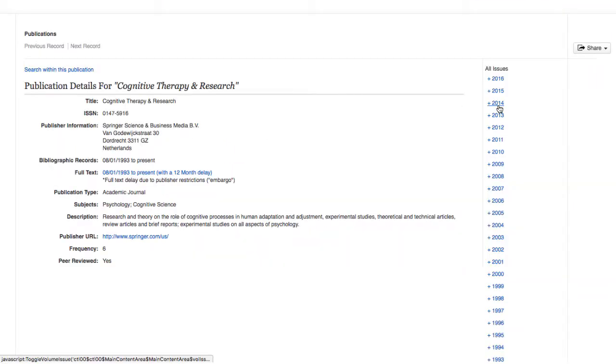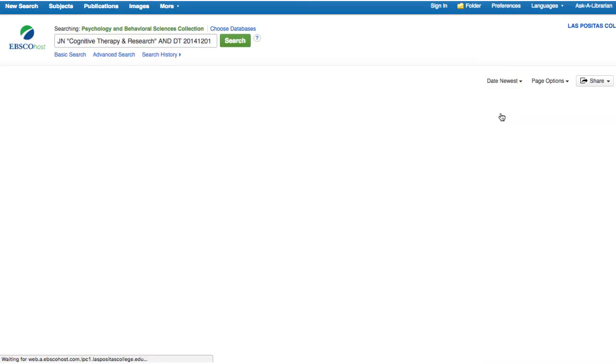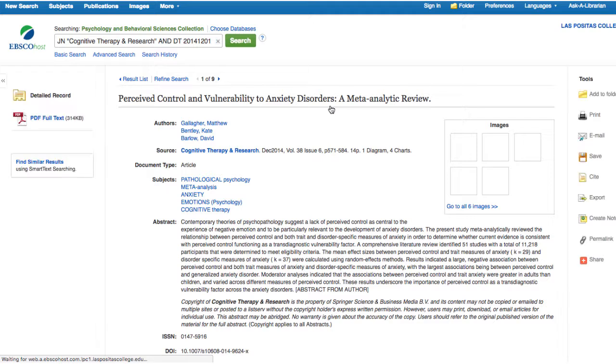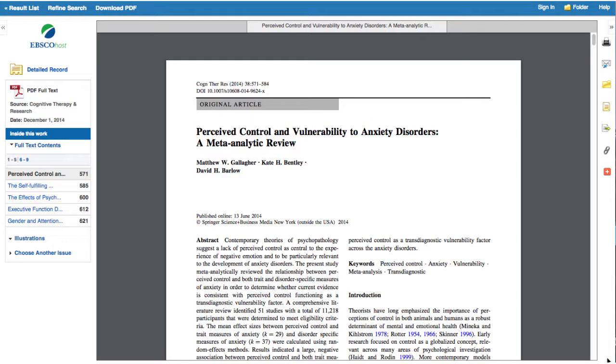Click on an issue to view a list of articles within that issue. When you find an article that looks interesting, click on the title to view the detailed information about that article, including the authors, publication information, and abstract or summary. Click on PDF full text to read the article. Remember to capture the article once you have it by emailing it to yourself or printing it out, and also citing it.